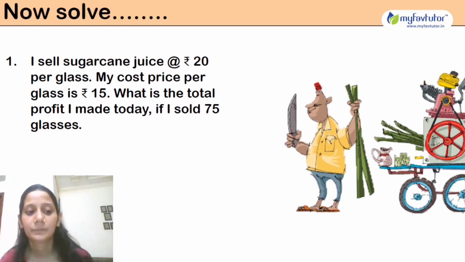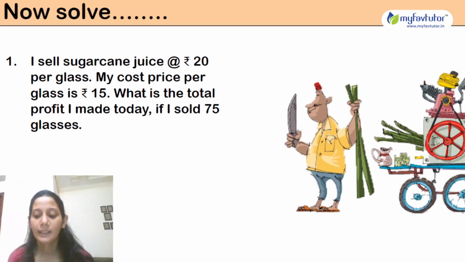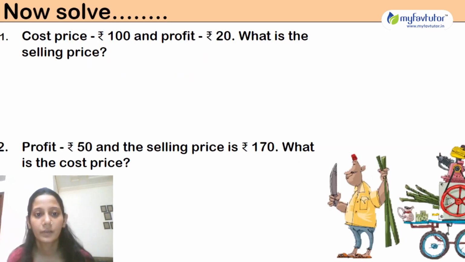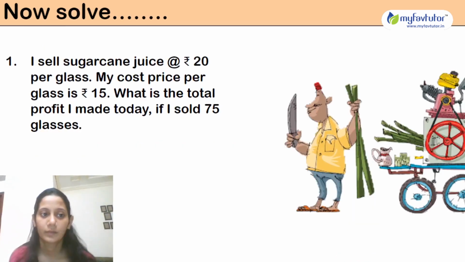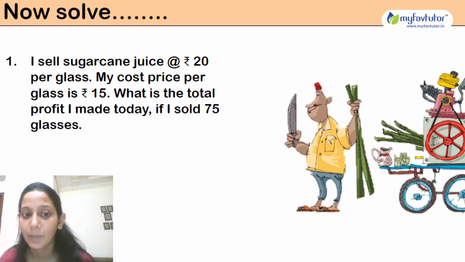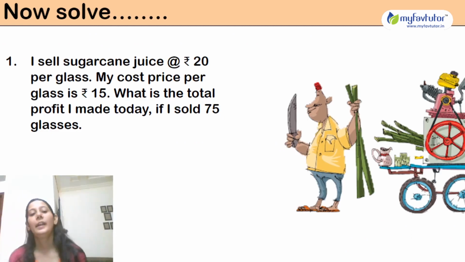Okay, now see, there are some questions which say, I sell sugarcane juice at rupees 20 per glass. Okay, and my cost price is rupees 15.